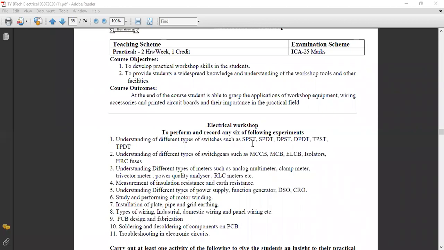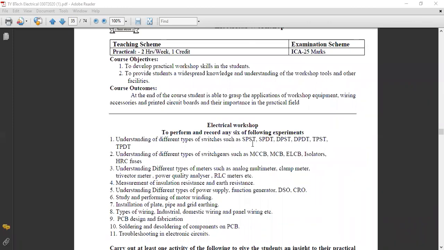Then TPST is nothing but it is used for three phase. It is nothing but triple pole single throw. Suppose I want to connect तिन्ही पोल, म्हणजे तिन्ही फेज मला at a time connect करायचे by a single throw. So it is nothing but a triple pole single throw. So while single throwing, all the three poles are connected. That is nothing but TPST.